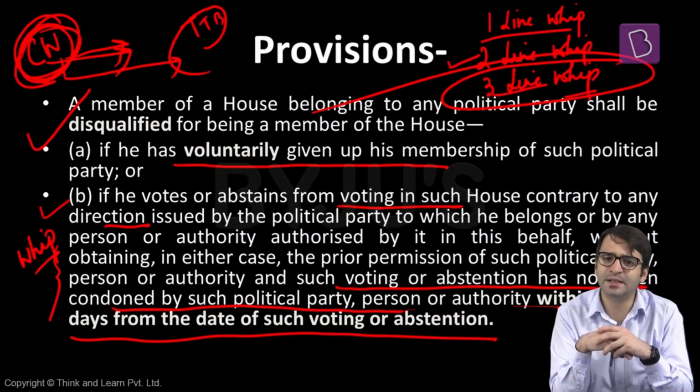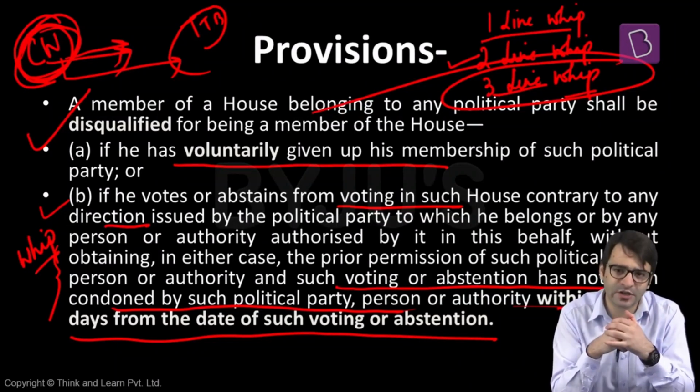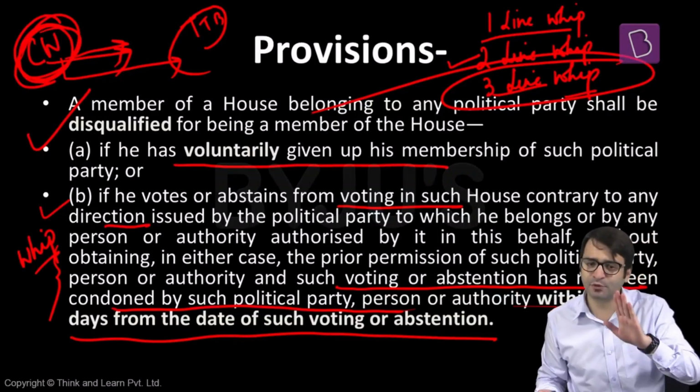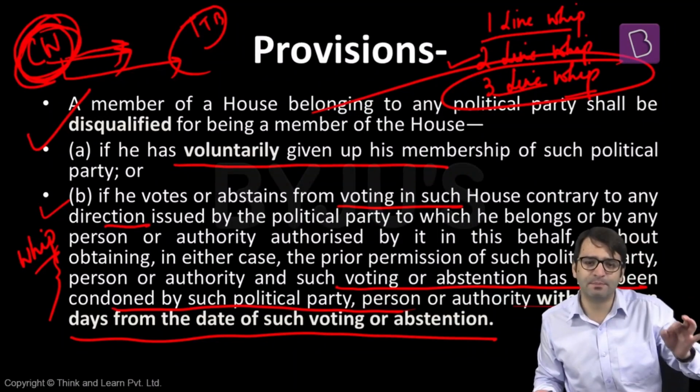That means even if I violated the whip, I may not be disqualified if, number 1, I have sought prior permission from my party that I will be violating your whip, or 2, if within 15 days the party condones my activity, condones my action, says, okay, if you have done it once but don't do it again, we need an apology from you, but we won't seek your disqualification from the parliament. That is another provision on the basis of which an elected member of the legislature can be disqualified from the house if he or she violates the whip issued by the political party.